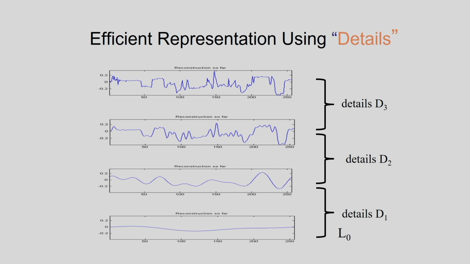I am considering one signal here and I am doing the reconstruction of the signal. So this is my original signal. I am doing the reconstruction from the low frequency component and the high frequency component. So this is my low frequency information of the signal. This low frequency information is combined with the detail information. The detail information is D1, and based on this I am doing the reconstruction. So this is the reconstruction so far. After this I am again considering the detail information, that is the high frequency information, and this is the reconstruction I am doing.